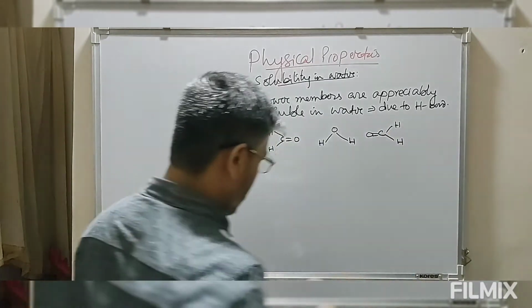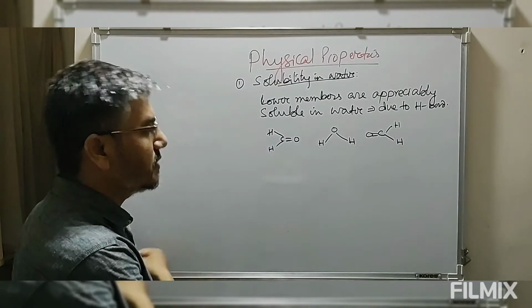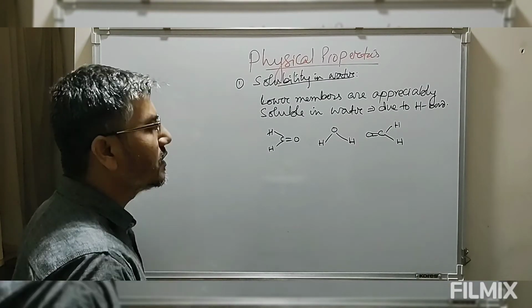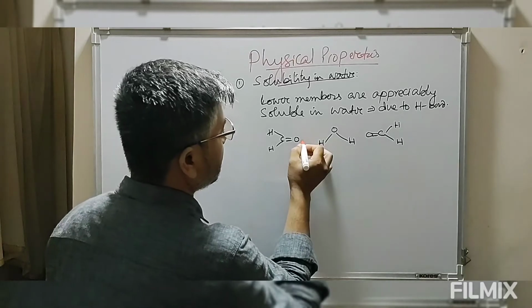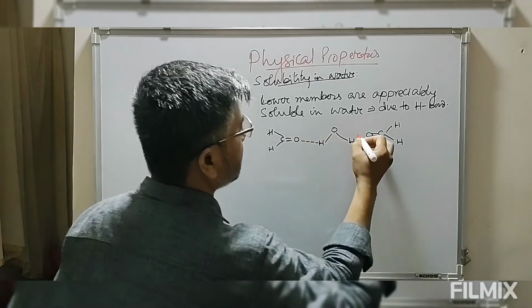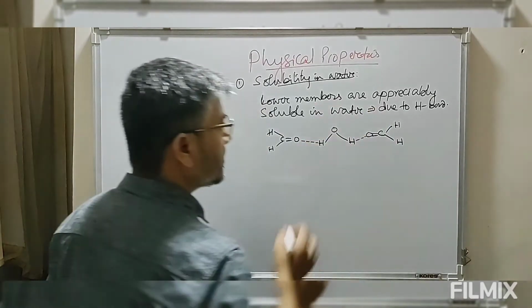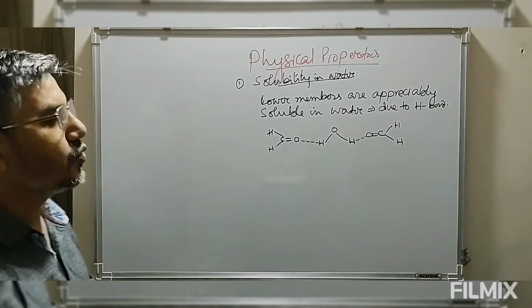Because of the formation of this intermolecular hydrogen bond between water and carbonyl oxygen, we say the lower members are soluble in water.